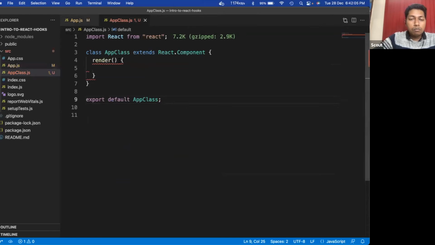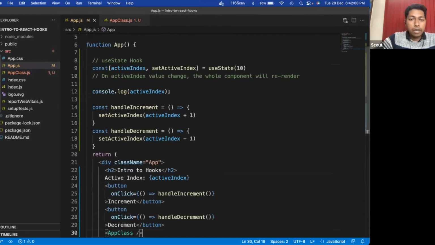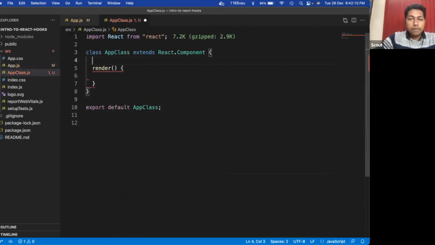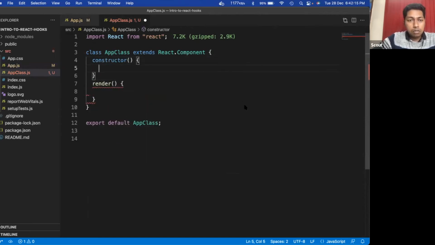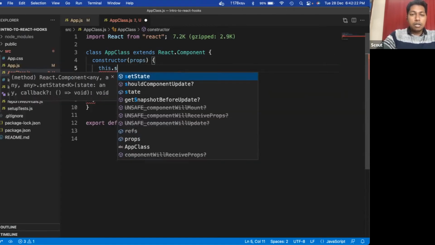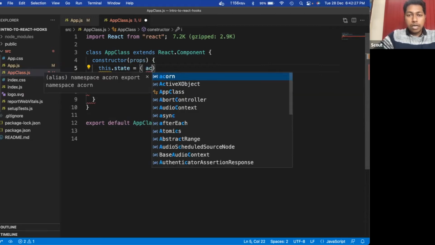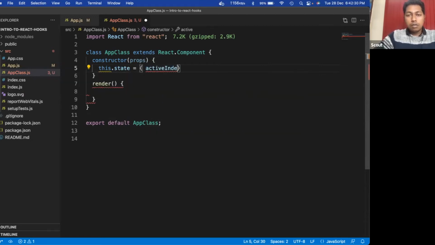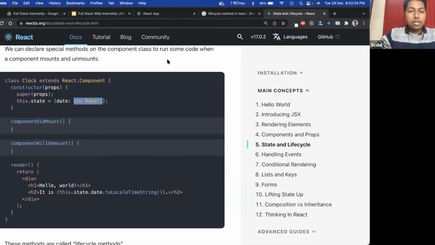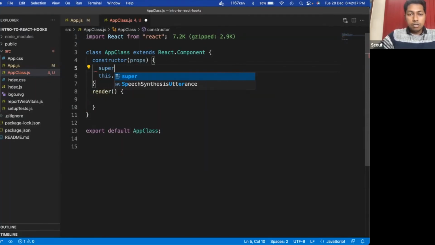We will do a similar thing to what we have done here. Here we will define a constructor, where we have access to the props, and we will define a state: this.state equals activeIndex. I'm assigning a default value of 10.